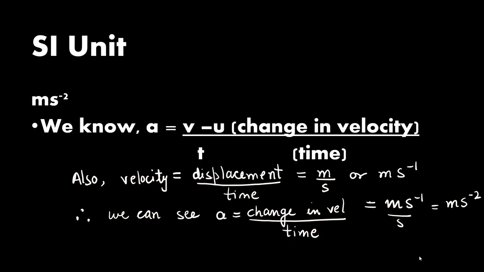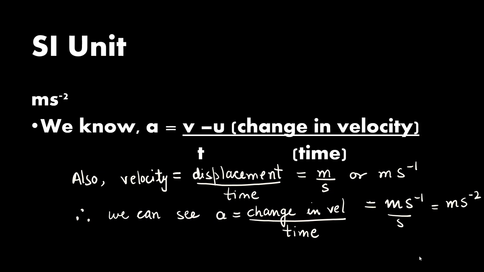Now let's have a look at the SI unit of acceleration. It is m s^-2. Let's see how we derived it. We know a is equal to v minus u, that is change in velocity upon time. And what is velocity? It is distance upon time, or we can say displacement upon time. And what is the unit of displacement? It is meter. And what is the unit of time? It is second. So the unit of velocity is meter per second.